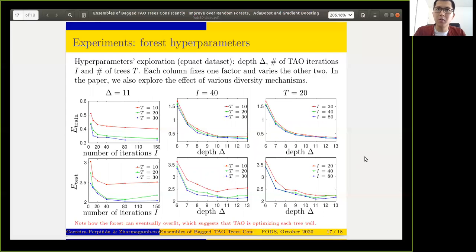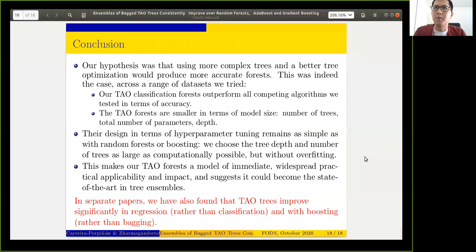Our analysis is not limited to hyperparameters. Diversity of individual learners is one of the key points behind the success of random forests. We also explore the effects of various diversity mechanisms. And some of them are specific to TAO trees. For example, we initialize each tree in an ensemble from a different random initialization. And we observe that it brings some improvement. Details can be found in the paper.